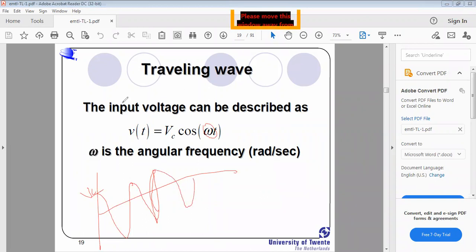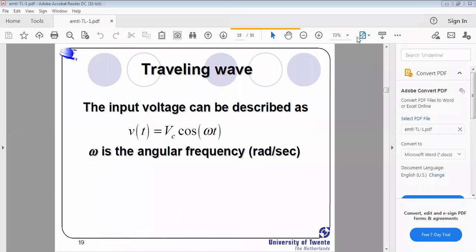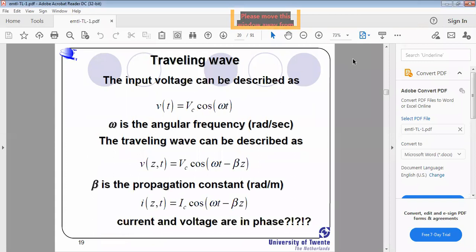When we consider this as the input of the transmission line, the input voltage can be described as V of t equal to Vc cos omega t, where omega is the angular frequency, which is measured in radians per second. The traveling wave can be described as V of z, t equal to Vc cos omega t minus beta z.